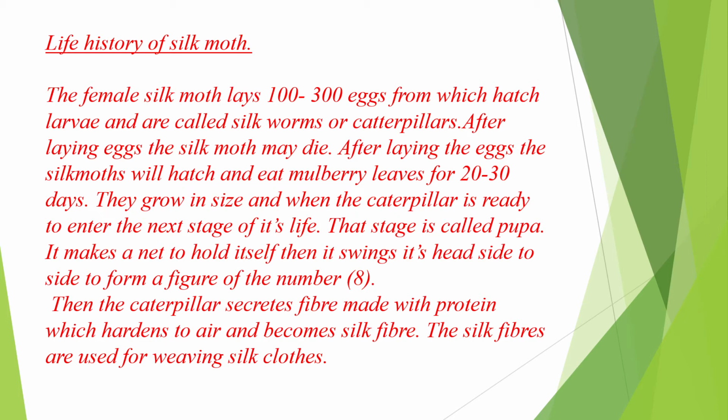They grow in size, and when the caterpillar is ready to enter the next stage of its life, that stage is called pupa. It makes a net to hold itself, then it swings its head side to side to form the figure of the number 8. Then the caterpillar secretes fiber made with protein, which hardens to air and becomes silk fiber. The silk fibers are used for weaving silk clothes.